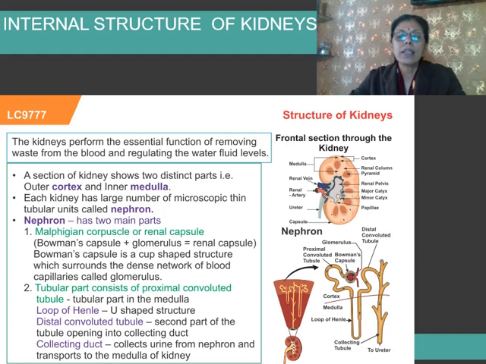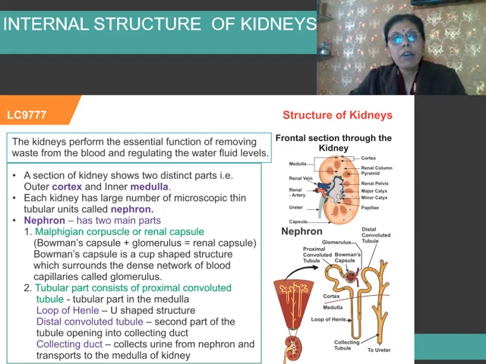Proceeding next is the internal structure of kidneys. Children, notice in the diagram, kidneys internally may be divided into two parts. If we see the longitudinal section of a kidney, there is a cortex part and a medulla part. Cortex is the darker part and medulla is the lighter part. These are the two regions of the kidney. The medulla is composed of finely striped substances which are arranged into several conical pyramids. The apex of each pyramid, that is the papillae, projects into the pelvis.